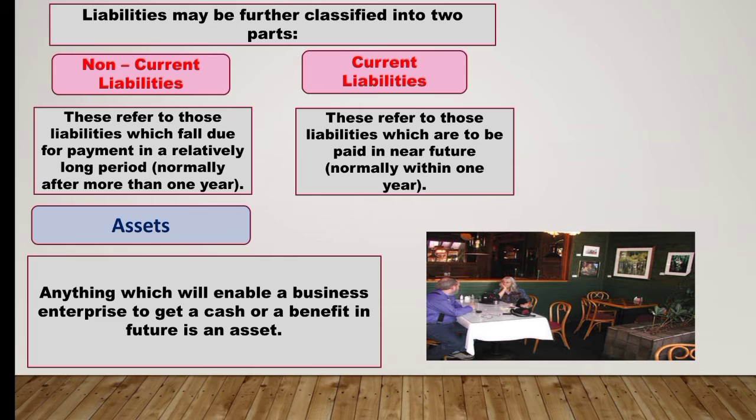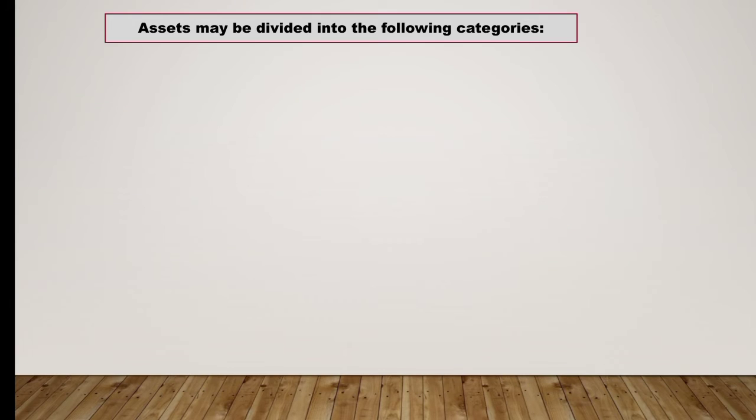Cash and bank balances, we know bank balance can be converted into cash. We can convert our deposit into cash by withdrawing the money from the ATM. So it is an example of asset, because here also our deposited amount is being converted into cash. Furniture, machinery, land and building, these are the assets which give the future profit. So here, by using these assets we get future benefit. Assets may be divided into the following categories.